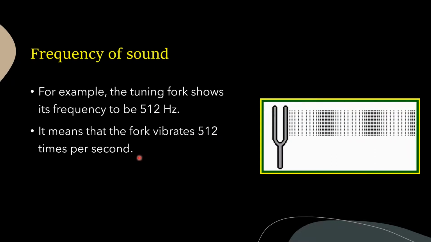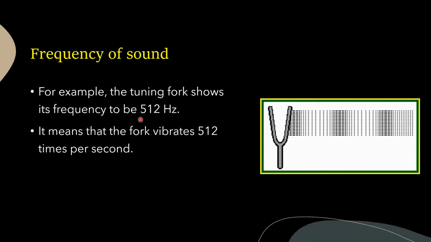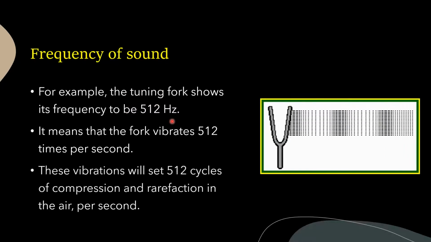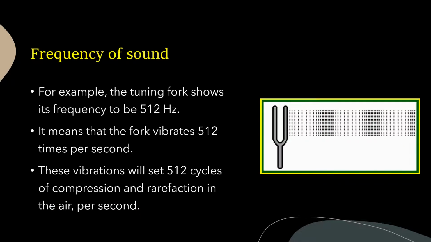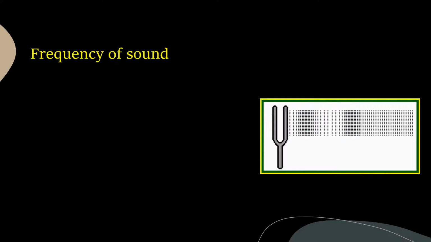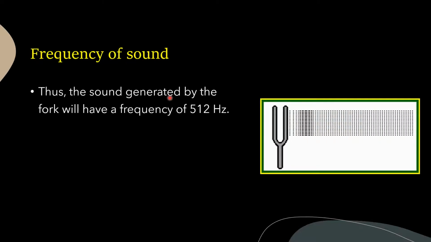So we say that the tuning fork has a frequency of 512. So these vibrations will set up 512 cycles of compression and rarefaction per second. Very fast, isn't it? That is why, children, we say the sound generated by the fork has a frequency of 512 Hz.